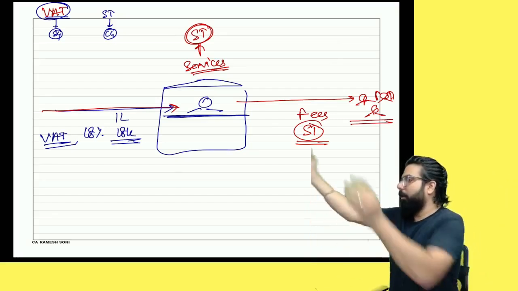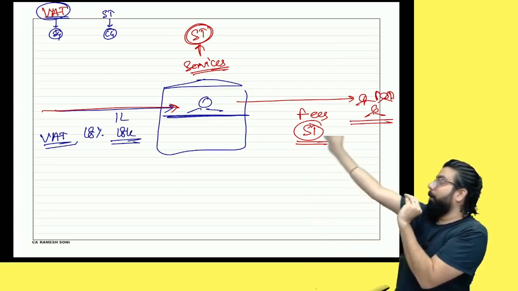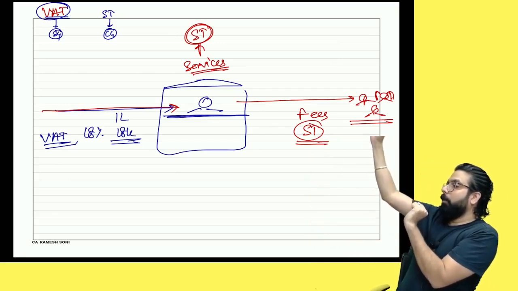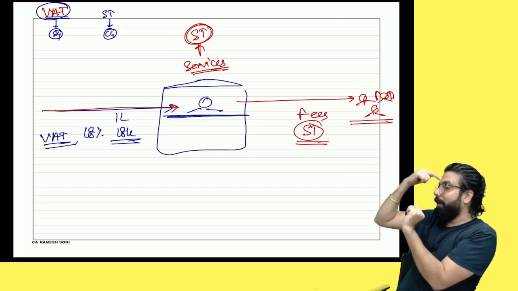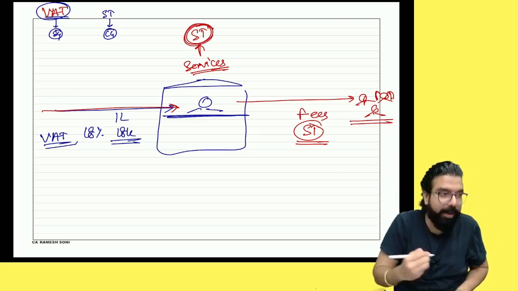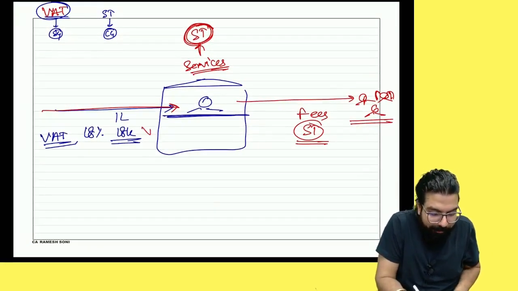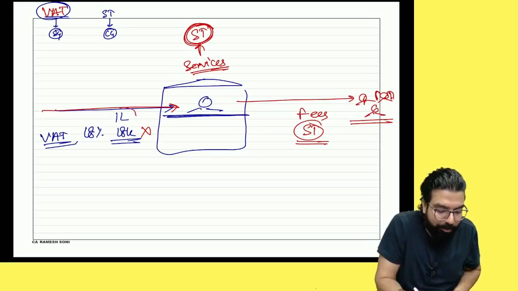I bought an iPad. I paid what? VAT. He paid it to the government. You know what? If you are registered under VAT, you will get VAT credit. But I used to be registered under what, everyone? And I never used to get the credit. If I don't get the credit, can you tell me the cost of the iPad for me?